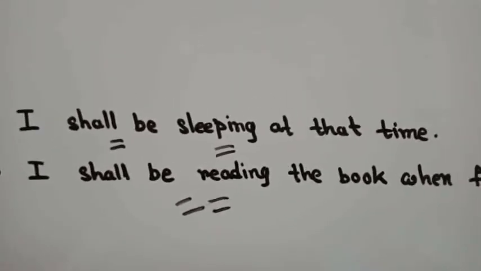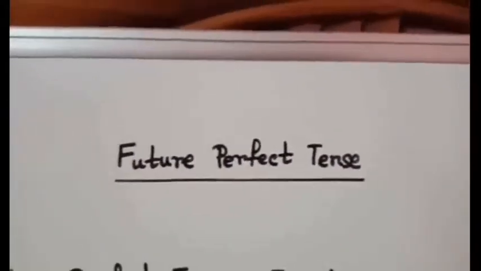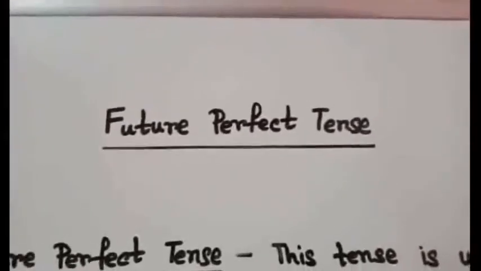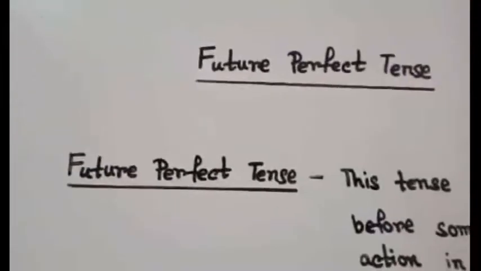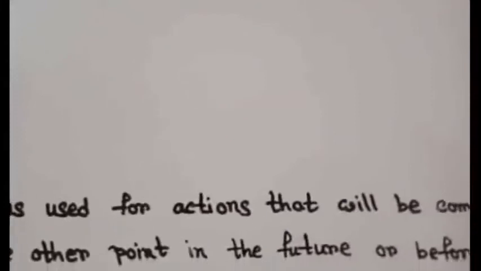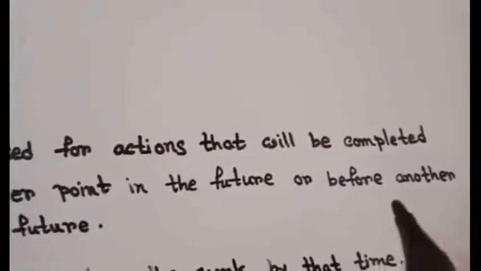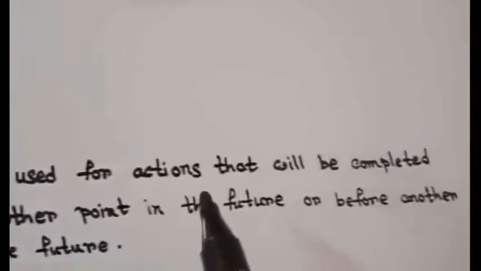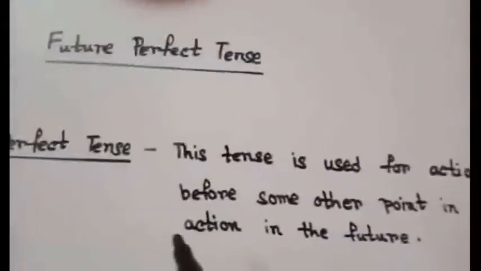Now let's discuss future perfect tense. And like simple future and future continuous tense, this tense is also so easy to understand. So let's begin. Future perfect tense is used for actions that will be completed before some other point in the future. Clear? Or this tense is used for actions that will be completed before another action in the future.